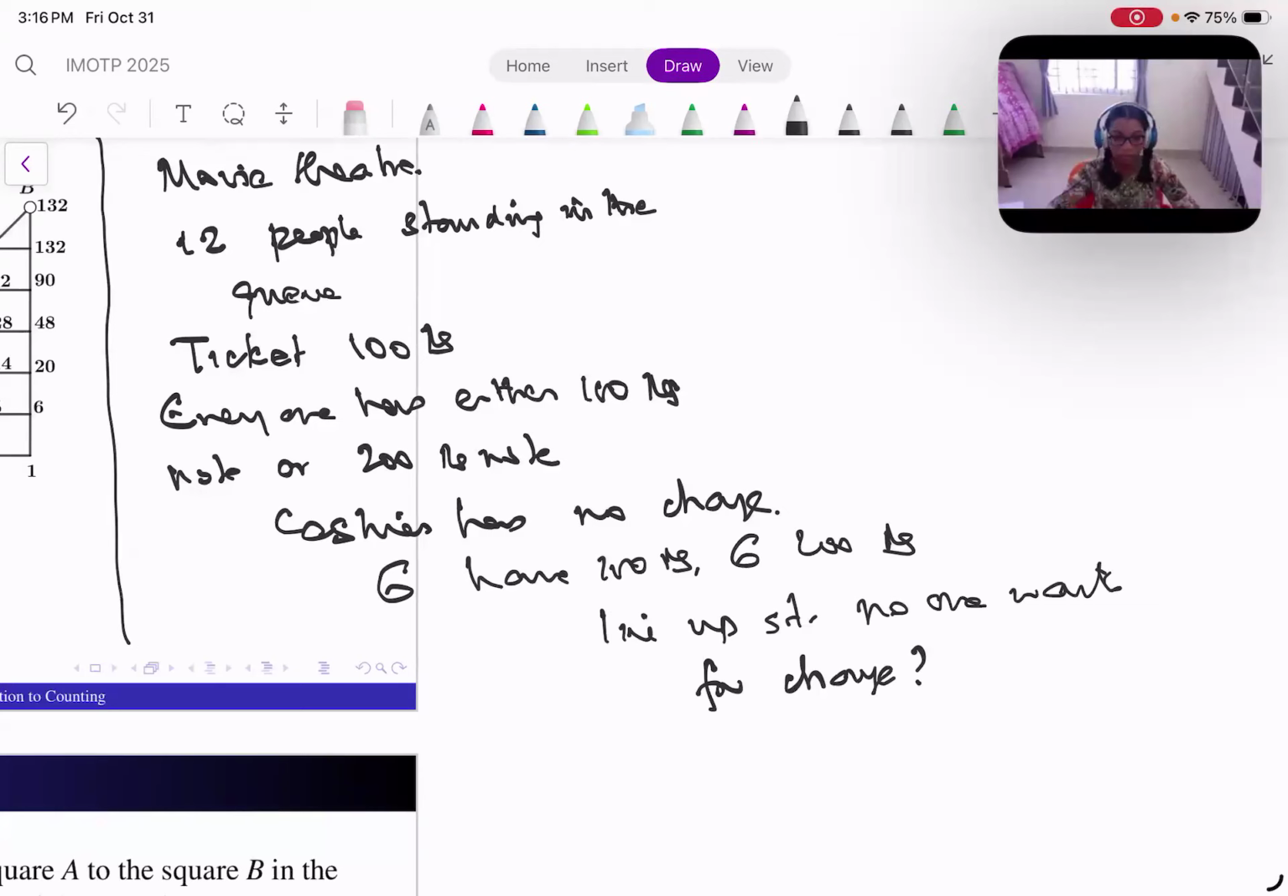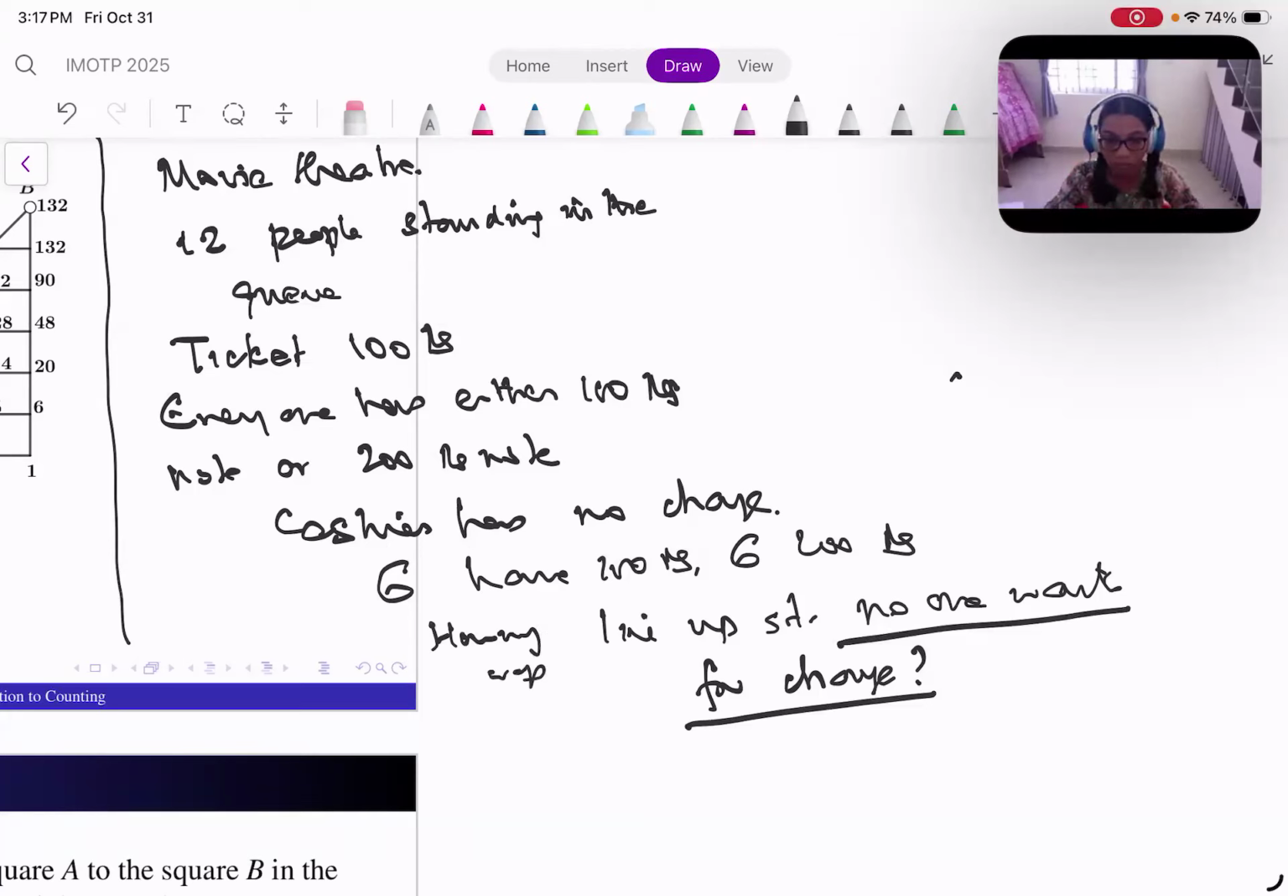Let me repeat the question. I have a movie theater. There are 12 people standing in the queue. The ticket cost is 100 rupees. Everyone has either a 100 rupee or a 200 rupee note, and the cashier has no change to start with. So six have 100 rupee notes and six have 200 rupee notes. So how many ways can they line up such that no one has to wait for change?